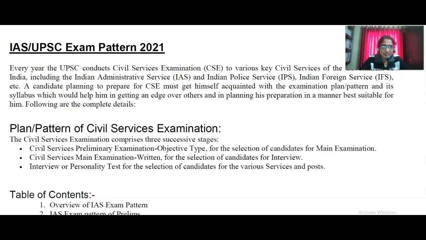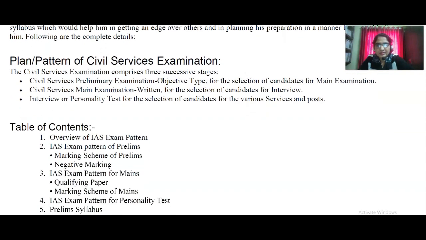So let us see what the details are. Plan and pattern of the civil services examination. The civil services examination comprises 3 successive stages. First, the civil services preliminary examination, which is objective type. You must qualify in this examination to clear the main exam. Second stage is the civil services main examination, which is written, for selection of candidates for the interview. Third is the personality test, called the interview. For selection of candidates for various services and posts, you have to clear all these 3.